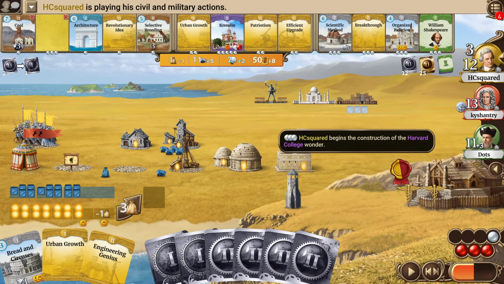And we can see here that HCsquared is willing to go for the Harvard. I mean, there's at least a chance that he can go for both Harvard and Suez, even though I think civil action-wise that could get a bit difficult. But, I mean, with finishing the Harvard next turn, maybe he gets a government form going quickly enough. Will he just build a step, or is he taking revolutionary idea or the architecture?